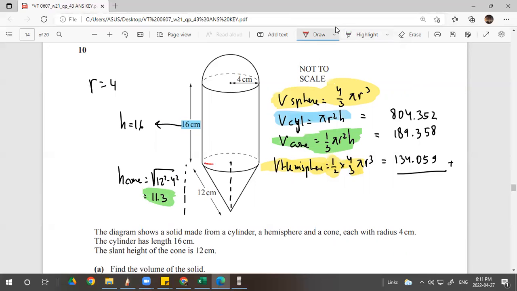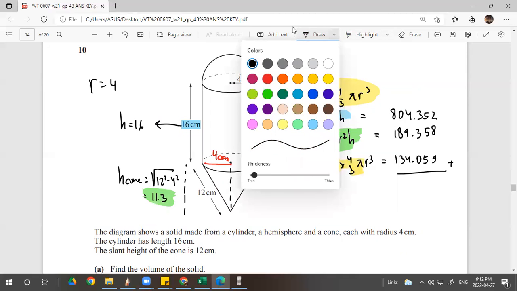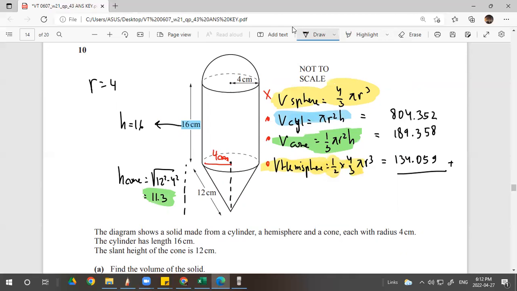Because this is also 4 cm, they share the same radius. Next, you do this, this, and this. You ignore the sphere because it's a hemisphere. I just put the formula of the sphere so you can memorize it, right? Or it's given on top of the paper.